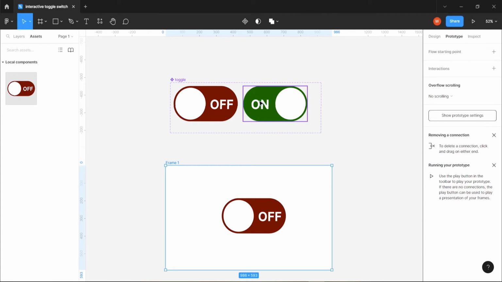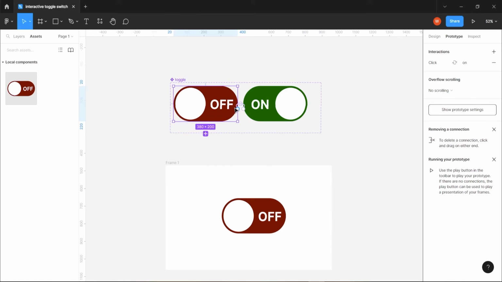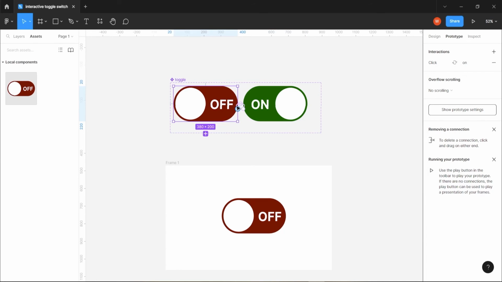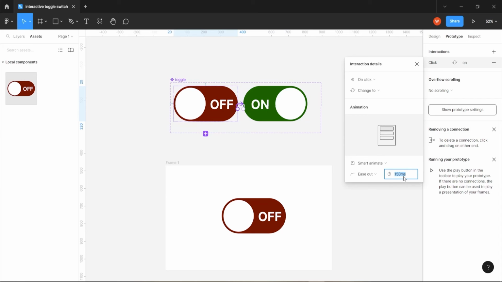If you think that the speed is too high, we can go back to the Prototype section. We can choose it and make it a little bit slower, for example 250. And for this also, 250. Again, we are going to Presentation mode. The speed of the toggle depends on you, how you like to make it.